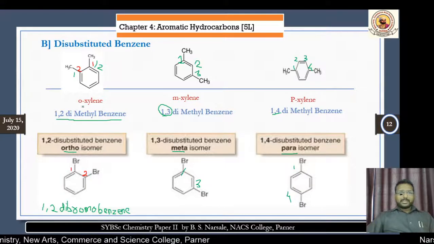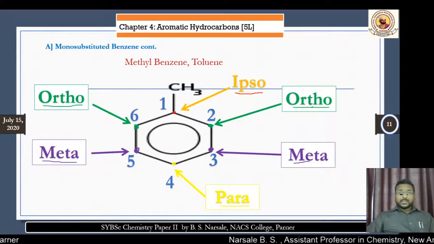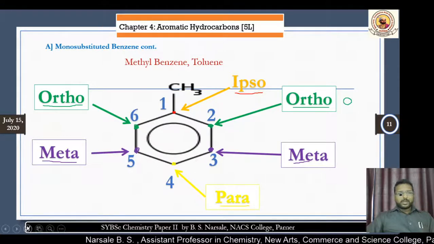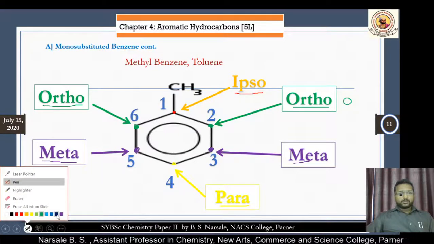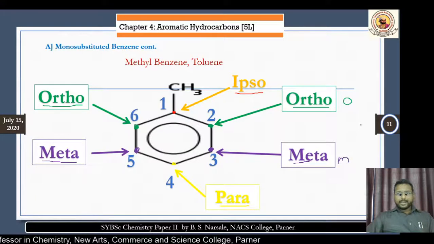Now, here we have used o, m and p. Why are o, m, p used? Because these are short forms. For ortho positions we use o, for meta positions we use a small m, and for para positions we use a small p.